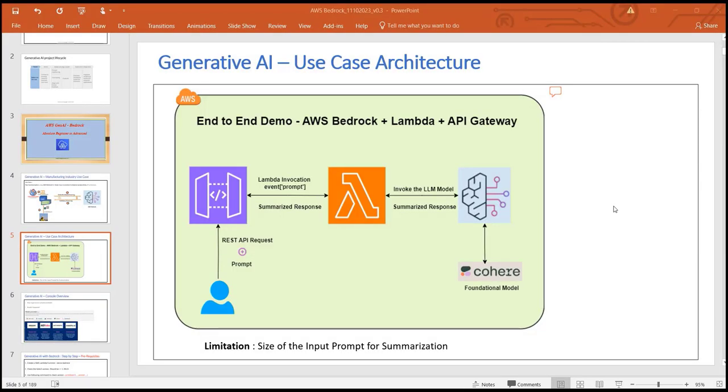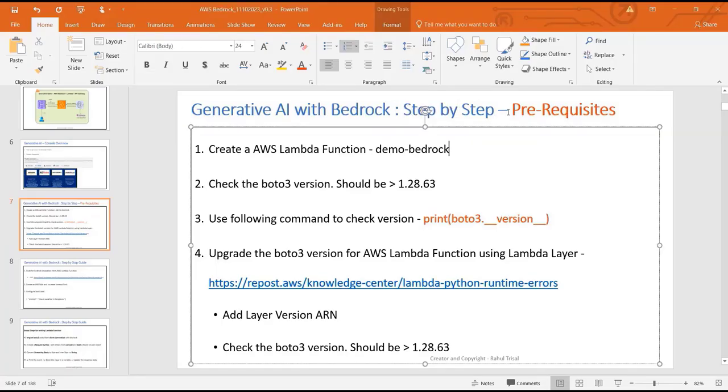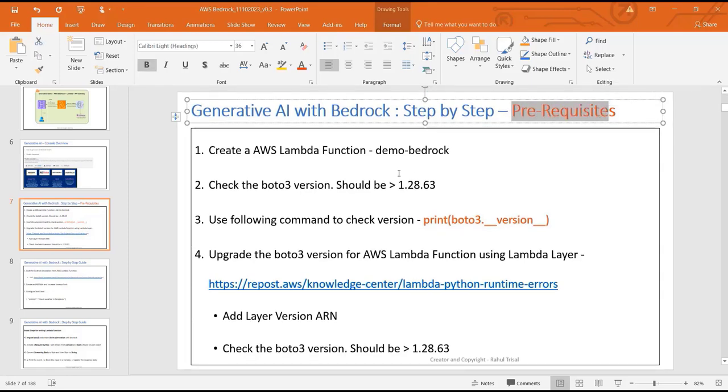So now let's go ahead and build our use case end to end. We'll start by writing the Lambda function for this use case. I've created a step-by-step guide, but before we start coding for the application, we need to meet some prerequisites. Okay, now let's do that.